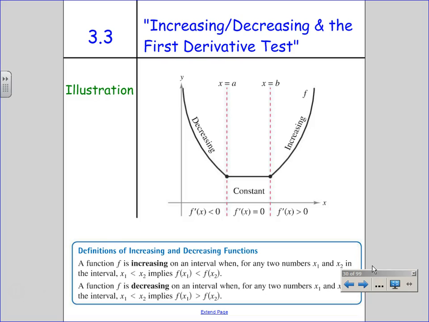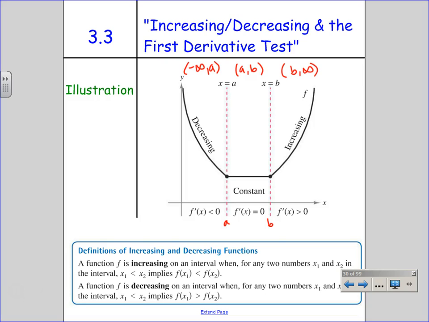We did something like this in pre-cal, where we would label branches of the graph and say, he's increasing, he's increasing. We even talked about how to label this with intervals and say, hey, he's decreasing on, we could call this A and call this B, on negative infinity to A. And he's constant from A to B, and he's increasing from B to infinity. In pre-cal, we just talked about how to look at a graph and explain what's going on with intervals. In calculus, we don't get the graph. We have to figure out where this happens from the function, but it's all possible by derivatives.